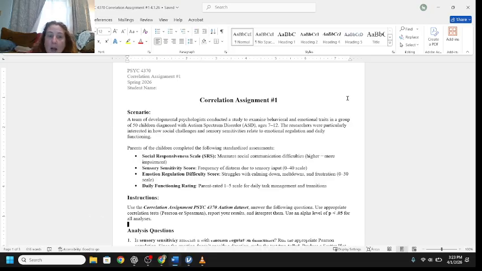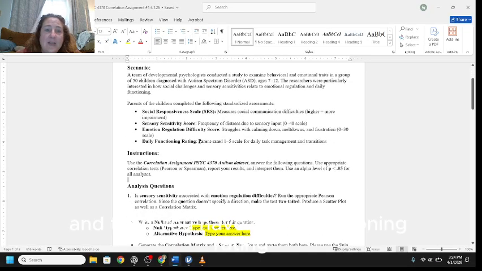I apologize. The next one is emotional regulation difficulty score. So this is when someone struggles with calming down, meltdowns, or frustration. Obviously, the higher the score on a scale of 0 to 30, the more difficulty the person experienced regulating their emotions. And then you have daily functioning rating. So this is just where the parents rated 1 through 5 on a scale for daily task management and transitions. So we're assuming that 1 is going to be a lower functioning and 5 is a higher functioning.